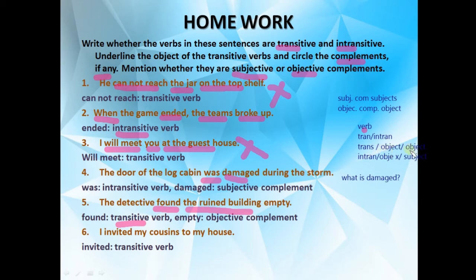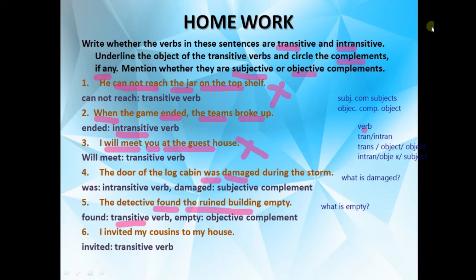Now we have to see any complement of the object. So see, empty. If I ask you, what is empty? What will be your answer? That is the building. This is the complement. That's why this is our objective complement.